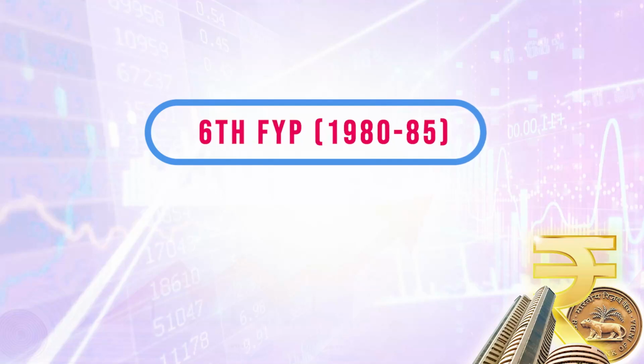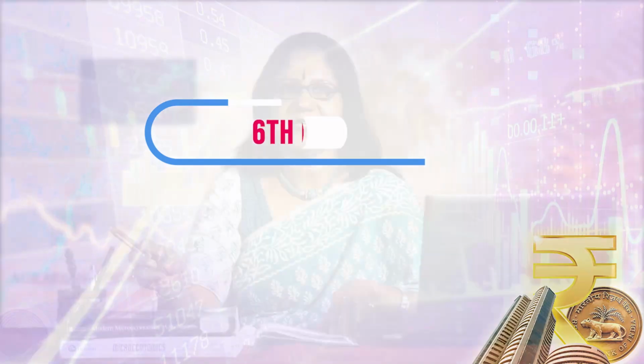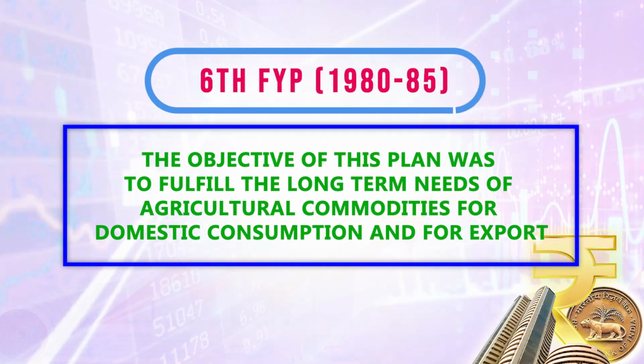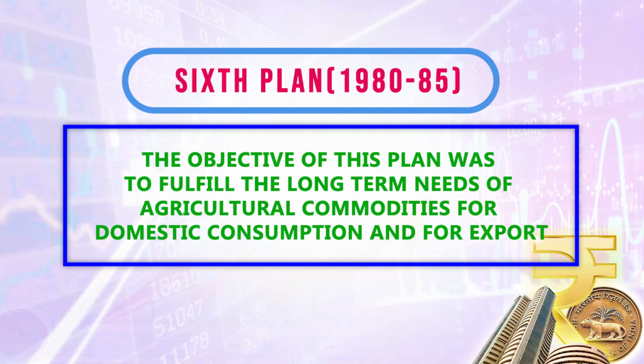The sixth five-year plan was between 1980 and 1985. During this period, the long-term needs for agricultural commodities were taken into consideration in terms of domestic consumption and also for export. India wanted to export agricultural products in that time period, especially tea and jute, and other things like raw cotton were decided to be exported from India to other countries.